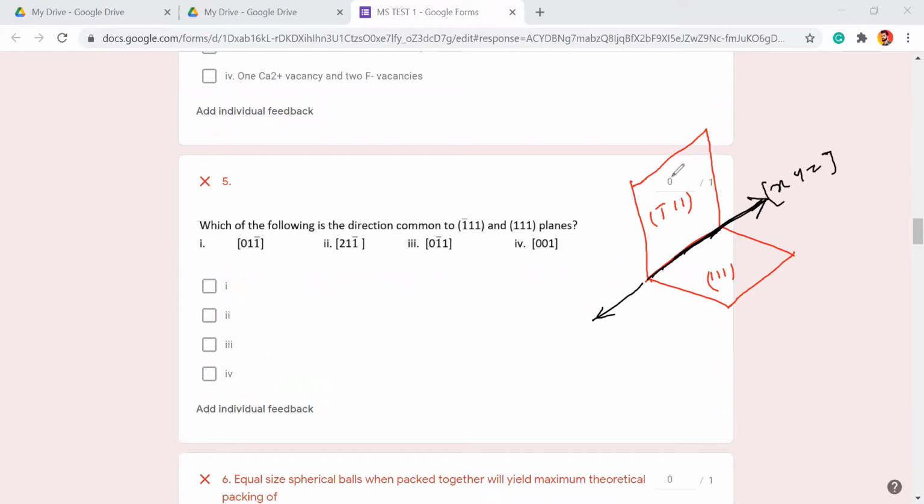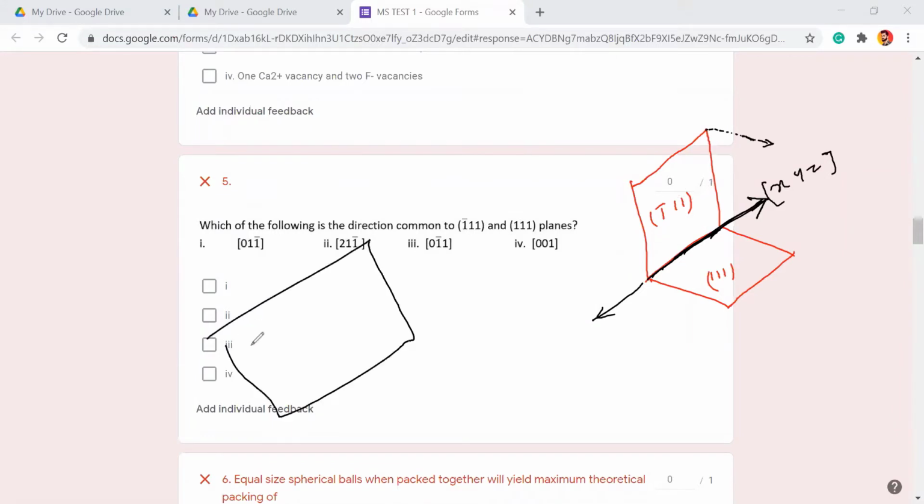You know that if (-1 1 1) is my plane, then what will be the direction perpendicular to this plane? It will be -1 1 1 only, the same.